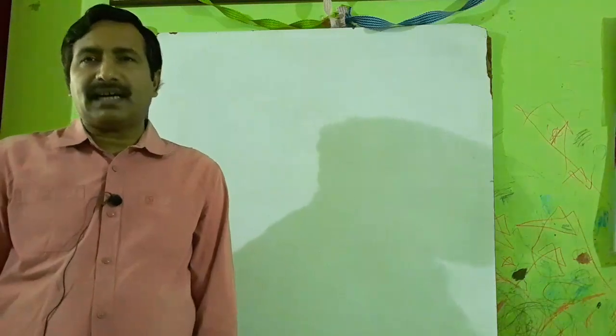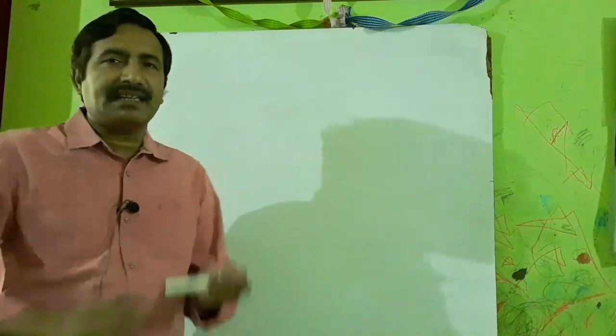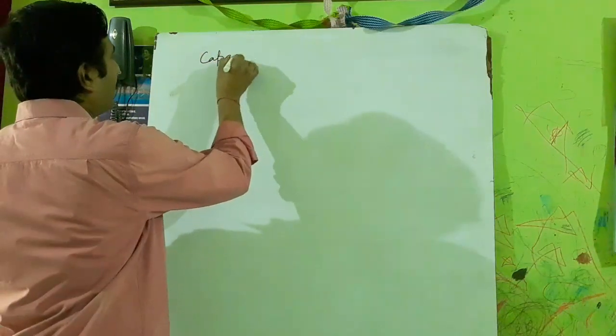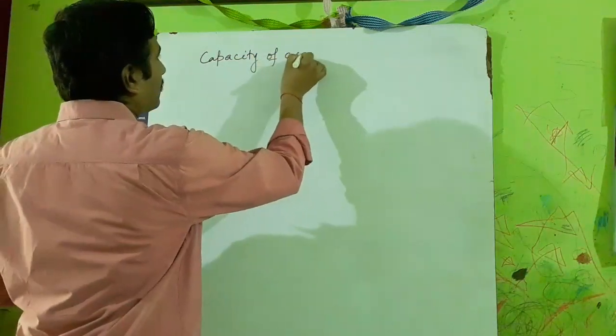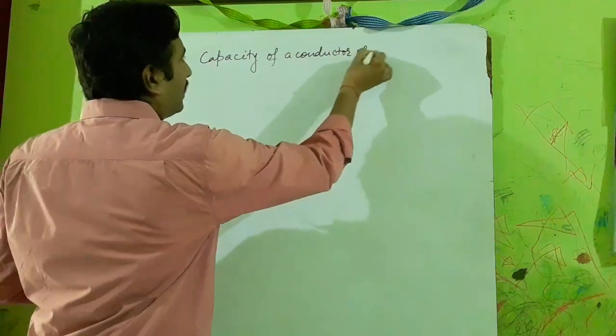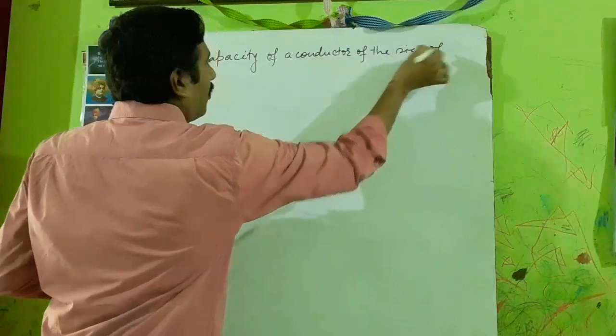Now suppose there is a conductor whose size is equal to the size of the earth, then what will be the value of capacitance of that conductor? So capacity of a conductor of the size of the earth.